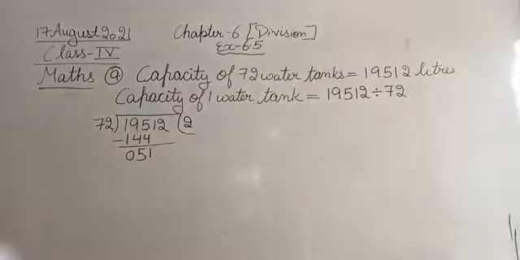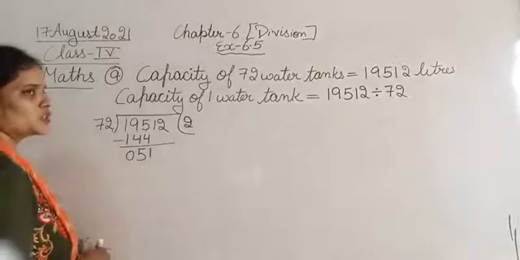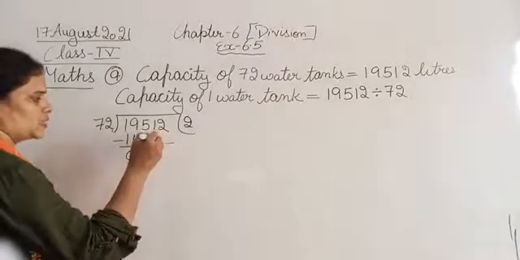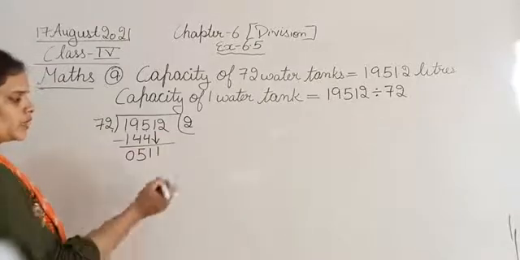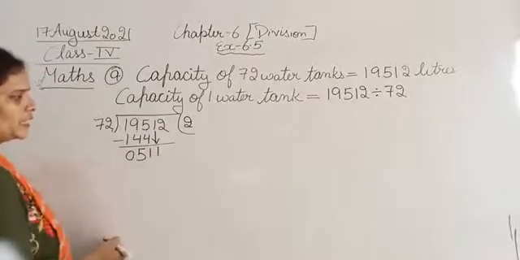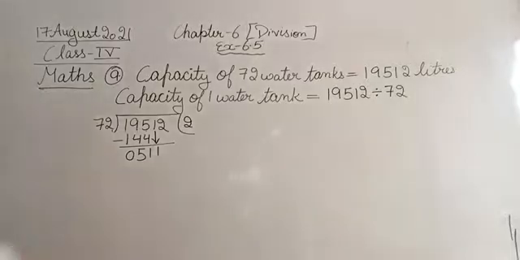Okay, so 72 into 195 minus 144, we got 51. So we can't divide 51 by 72, so we will bring down the next number, that is 1. Okay, this is 511. Now we have to divide it. Okay, so let's continue.